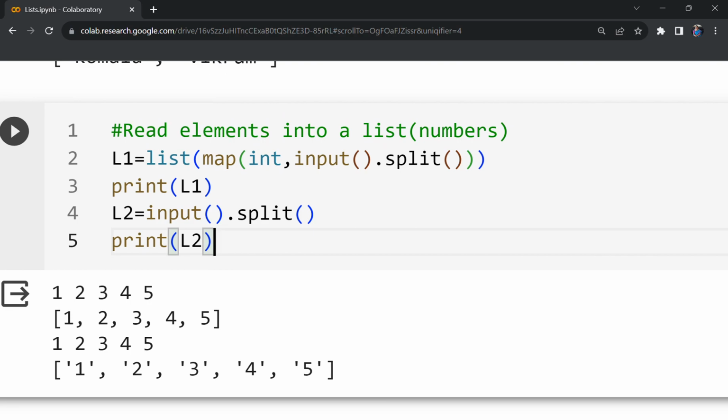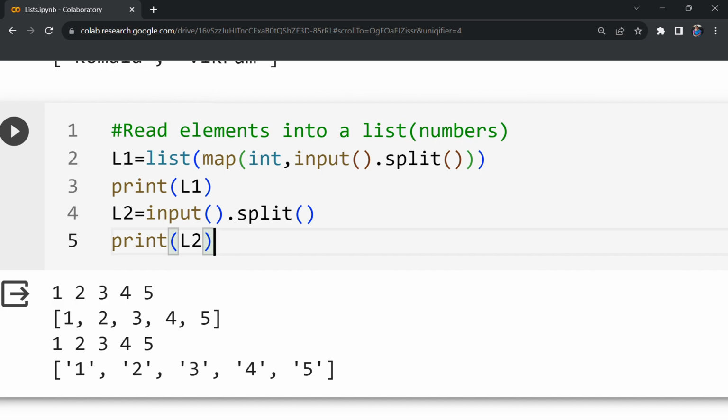What does this map int is doing? It is bulkily applying this int onto the list. What is that input dot split? The return value of that input dot split is a list of strings. All those strings will be converted to integer, and then this map object is converted back to list. This is how we have to read numbers into a list.